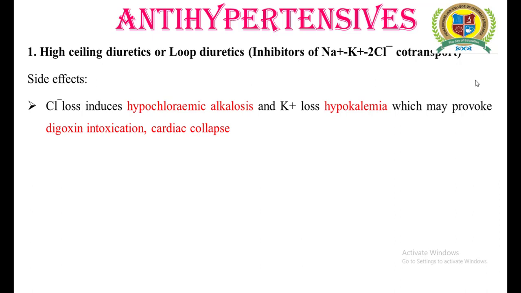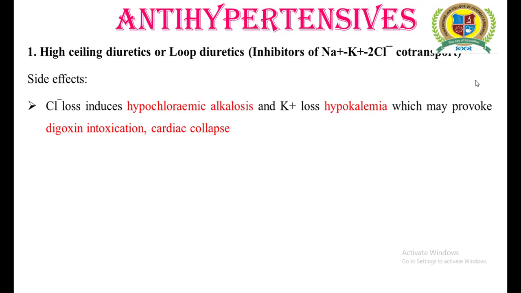Look here at what exactly happens when chloride ions are lost through the renal tubules. This loss is compensated by the reabsorption of bicarbonates, and we know very well that bicarbonate reabsorption results in alkalosis. Due to the loss of chloride, this alkalosis is developed, and it is known as hypochloremic alkalosis.